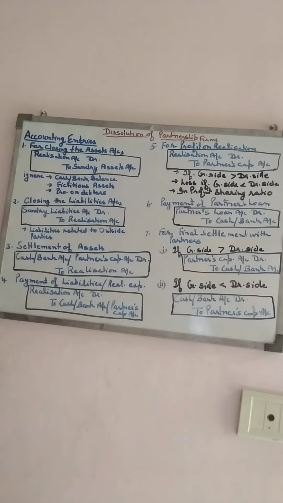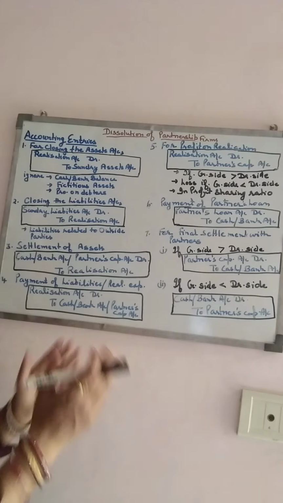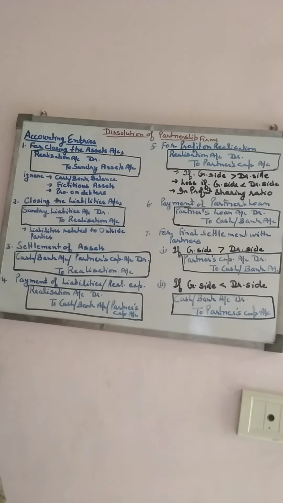Okay. Then next one is relating to the partner's capital account. We have to transfer the capital of the firm's partners into their capital accounts. Then if there is any reserve related to the partners, or any asset or liability taken or paid by the partner, we also adjust it. After that we total the credit side and the debit side of the partners' columns, and on the basis of that we calculate the final amount that is to be settled, given or paid by the partners.